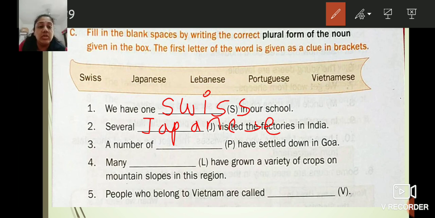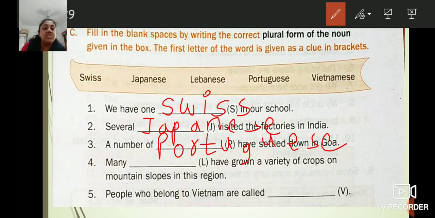A number of dash have settled down in Goa. P is the clue. So it will be Portuguese. P-O-R-T-U-G-U-E-S-E. Many dash have grown a variety of crops on mountain slopes in this region. L is the clue. It's Lebanese. Write down L-E-B-A-N-E-S-E.